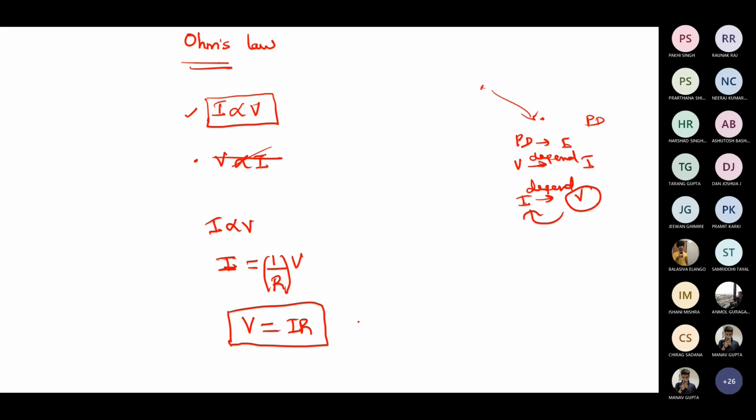But one very important condition: what is that condition, students? This equation satisfies one particular condition. Does this Ohm's law, V is equal to IR, hold good every time? No, temperature should be constant. Which one should be constant? Temperature. Very good, at constant temperature. Why constant temperature? Why not varying temperature? What will happen if the temperature is varying? If the temperature changes, then the resistance will change accordingly. Yes, if your temperature varies, resistance varies.